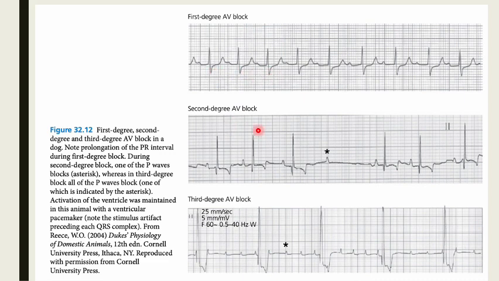But in the second degree AV block, you can see the problem here. And then in the third degree AV block, it is a big problem. There is no longer a QRS complex following each P wave. This P wave has no following QRS, and here none either, in almost all the P waves.